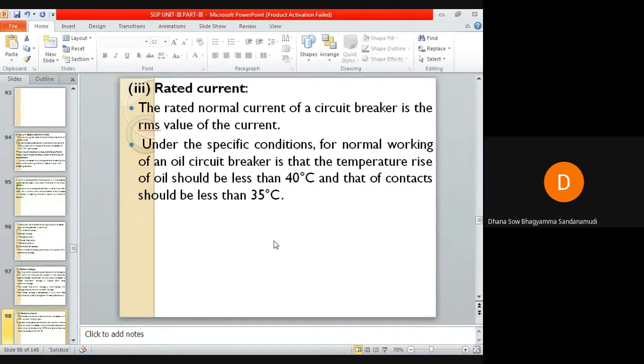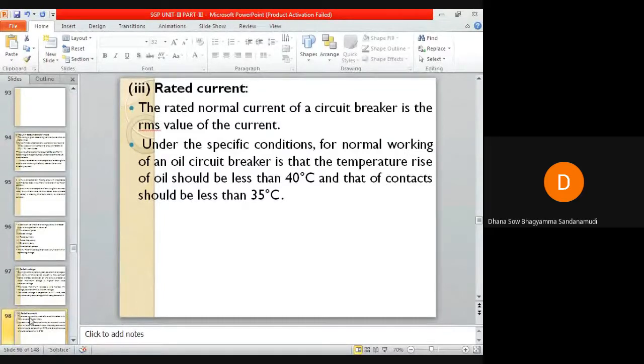So for example, if you take an oil circuit breaker, the important condition for normal working of the oil circuit breaker is that the temperature rise of the oil should not be more than 40 degrees Celsius and that of the contact should not exceed 35 degrees Celsius. While operating, when current is flowing through the circuit breaker parts, we must make sure that the temperature does not rise too much. So the temperature must be monitored continuously.